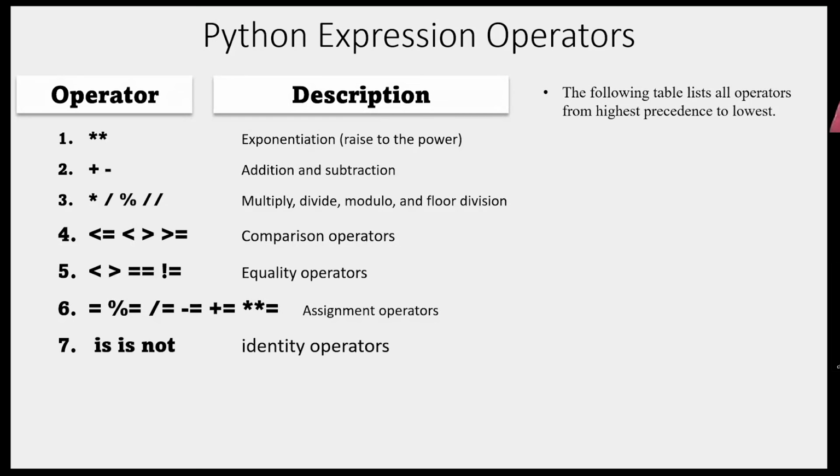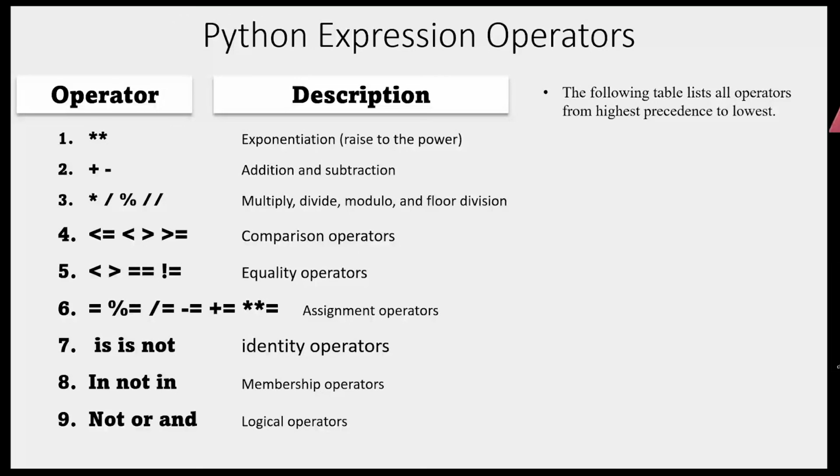And 'is', 'is not', these are identity operators. And 'in', 'not in', these are membership operators. For example, we can use this in loops, for x in this list. Like that we can use it. We can also check whether some object is in this object or not. That is a membership operator, which is why it's called that. And the final one is logical operators: and, or, not.